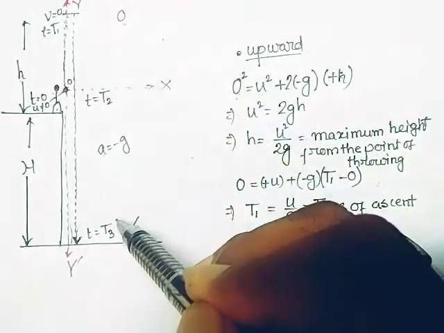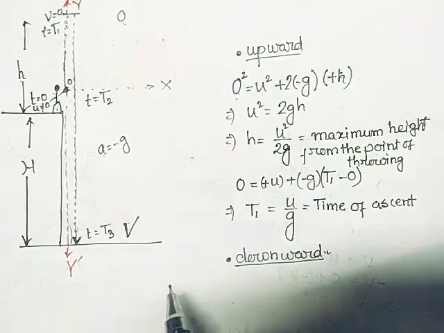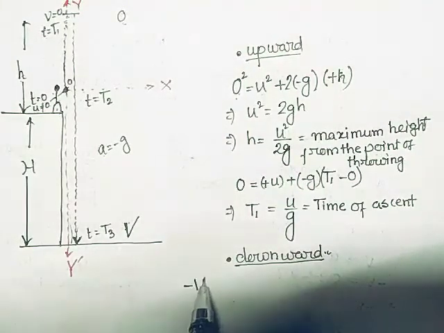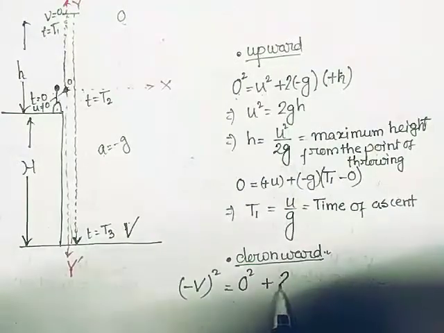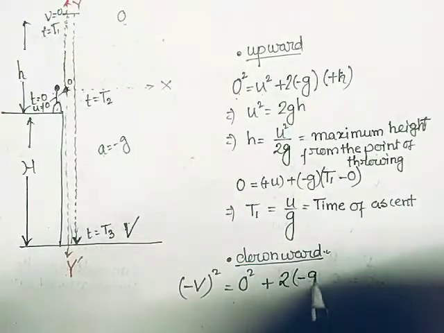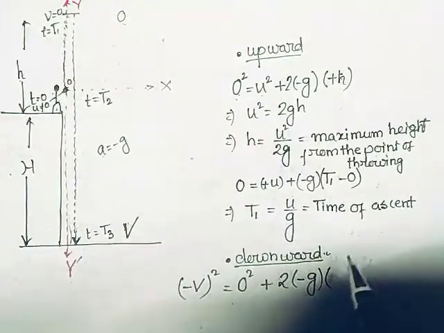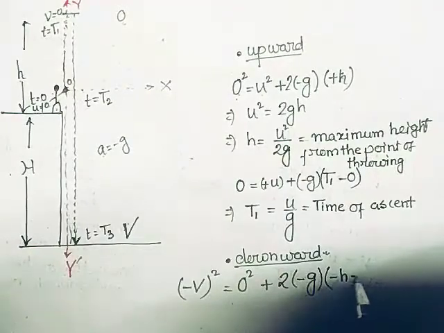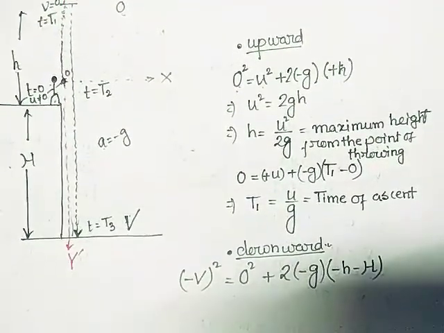The velocity is negative. Just see, that is the beauty of mathematics and the concept. The final velocity is minus V. The initial velocity is 0, so 0 squared plus 2 times the acceleration, which is minus g. The total distance covered is small h plus capital H, both in the negative direction, so it will be minus h minus capital H. Now you try to understand this thing.